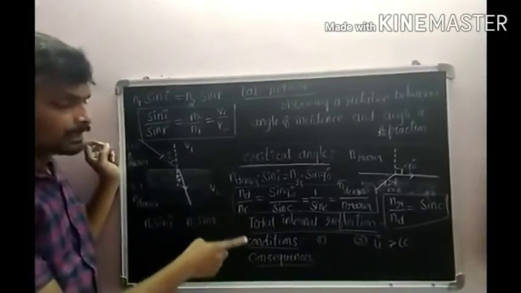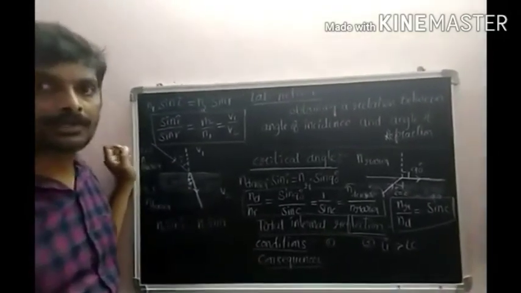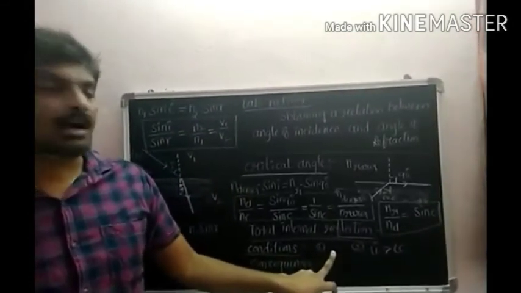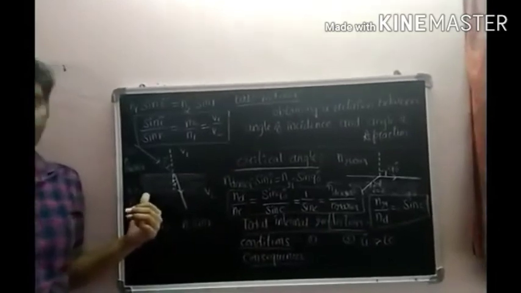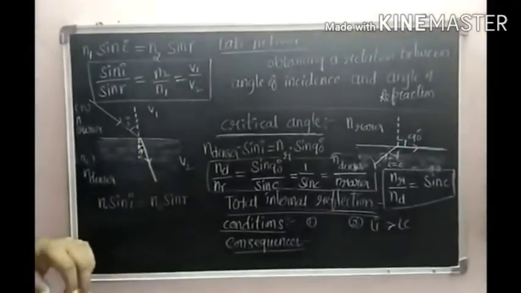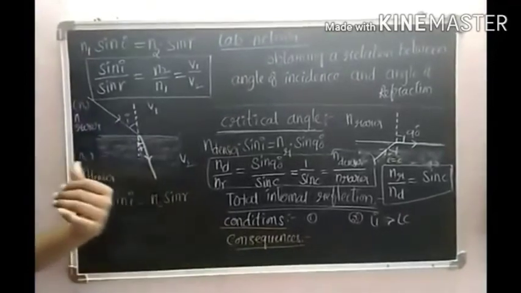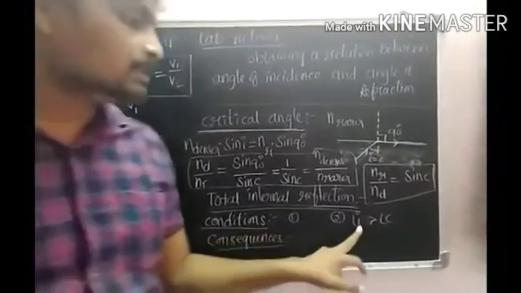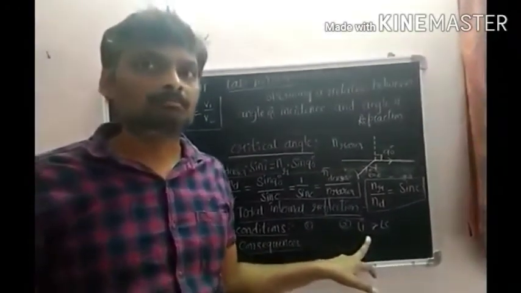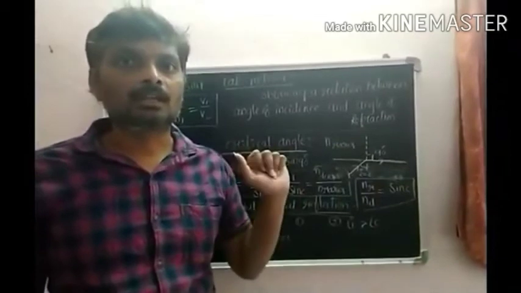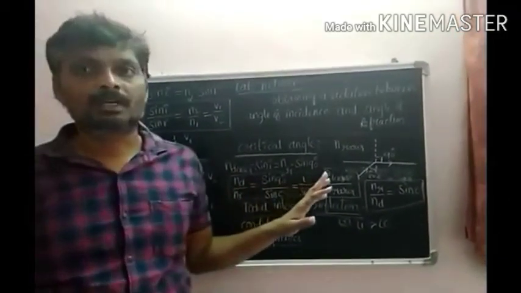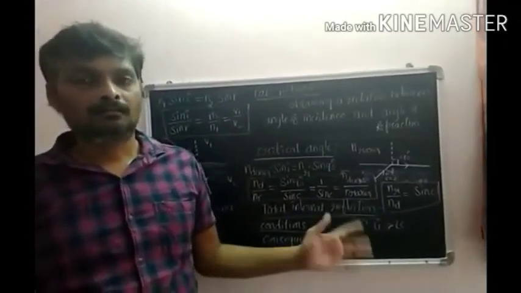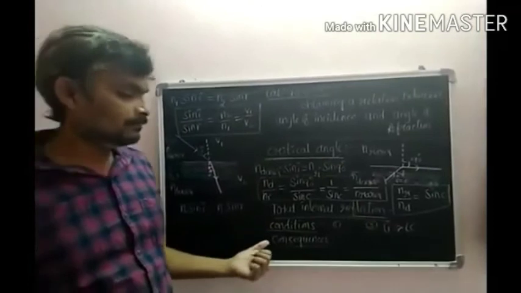What are the conditions for total internal reflection? Here, the light ray must travel from optically denser medium to optically rarer medium. That is the first condition. The second condition is that the angle of incidence in the denser medium must be greater than the critical angle. Then only total internal reflection takes place.